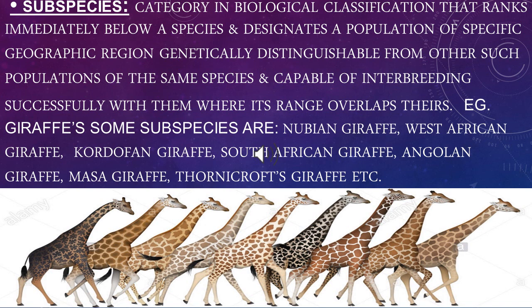Subspecies. The members of a species which look different morphologically, but can reproduce with each other. That means they are not reproductively isolated.